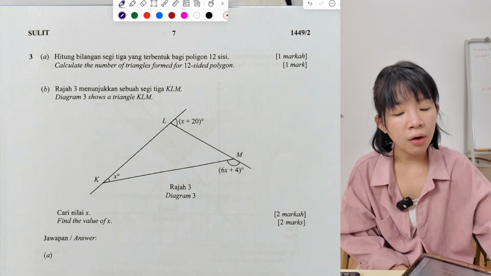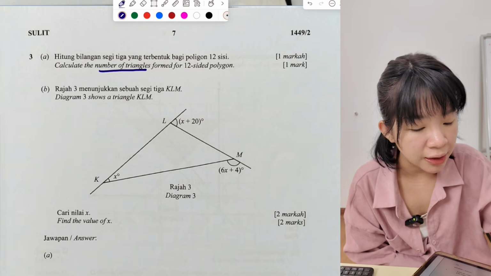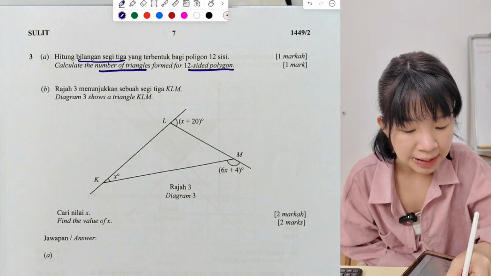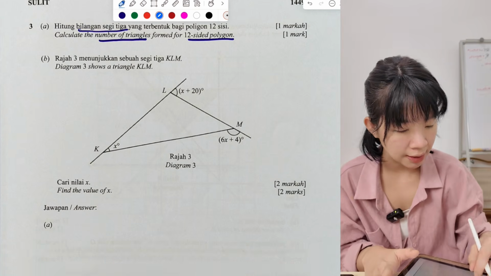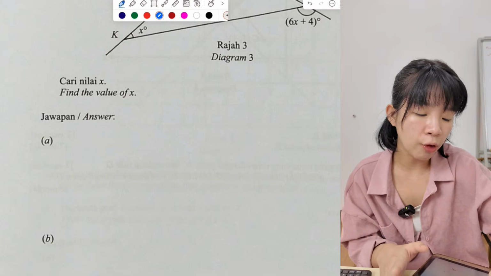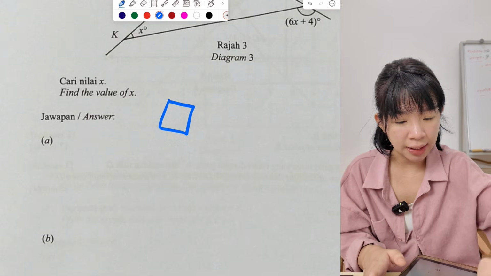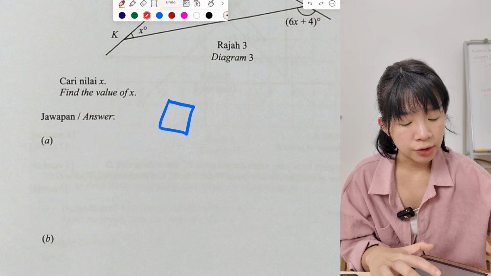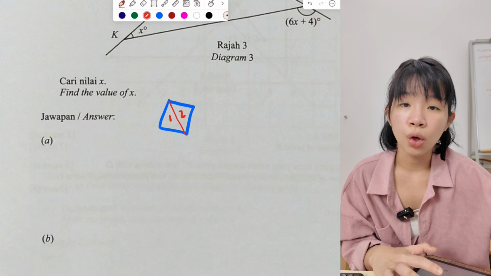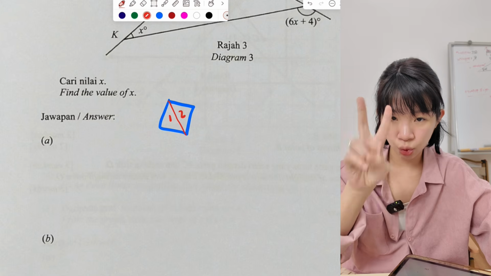Okay, question number 3. Calculate the number of triangles formed in a 12-sided polygon. Bilangan segi 3. There is a relationship between a polygon and its number of triangles. Let's say a random 4-sided shape, how many triangles can be found inside? The vertex joins to the opposite vertex, so draw a diagonal. We get 2. When it is 4-sided, we have 2 triangles.